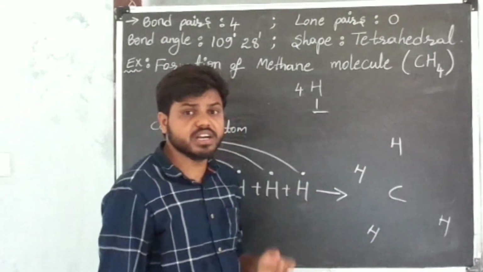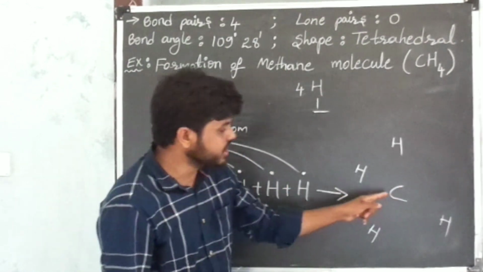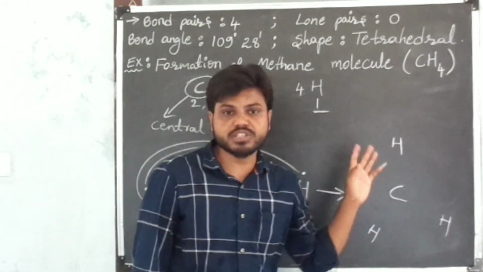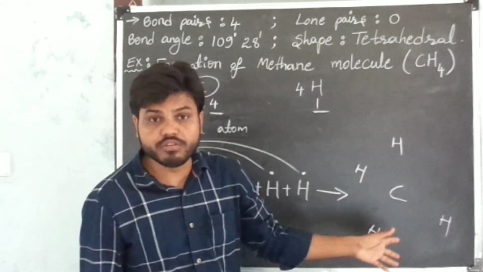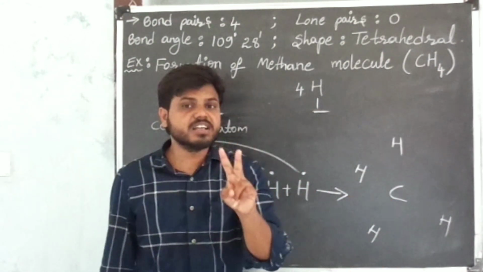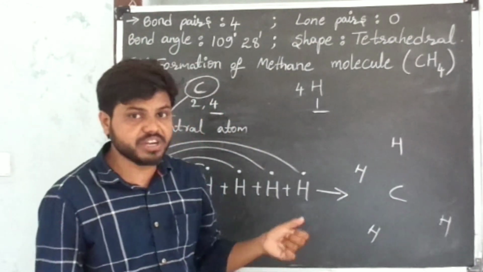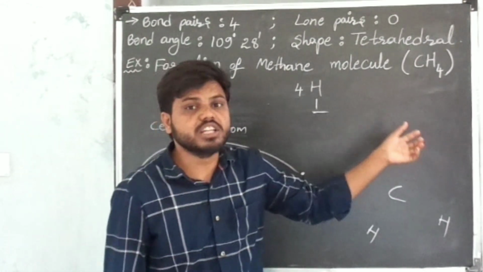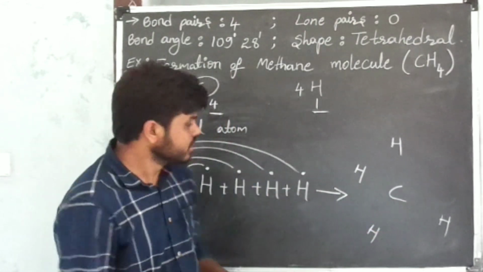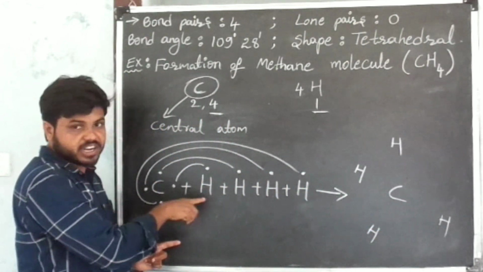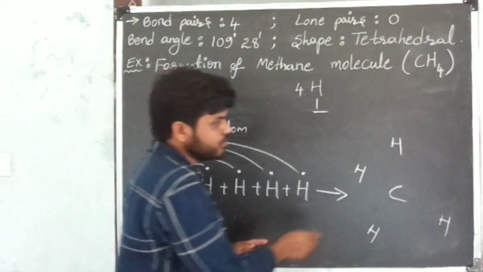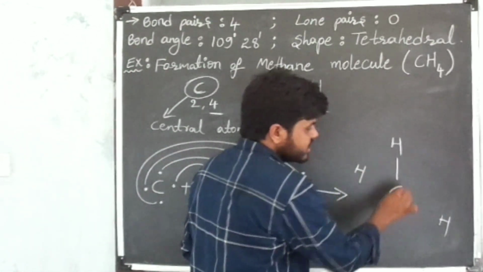2 electrons means what? One pair of electrons are shared between carbon and each hydrogen atom. So we can say the bond is what? Single covalent bond. If 2 electrons are one pair of electrons shared between any 2 atoms, we can say the bond is single covalent bond. That's why here also 2 electrons are shared between carbon and each hydrogen atom. So we can place single covalent bond symbol.